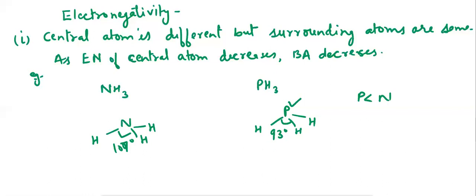Second case is when central atom is same but surrounding atoms are different.